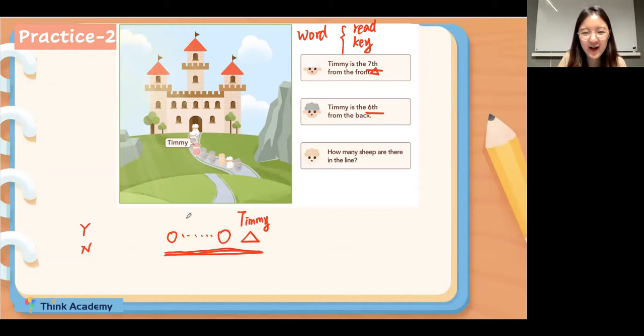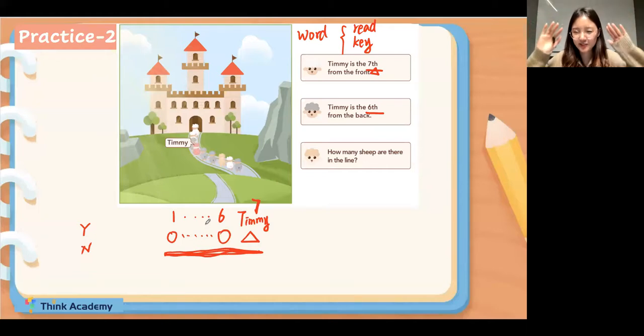Let's see, everyone. If we count from the front, 1, 2, 3, 4, 5, 6 and 7, right? Then Timmy will be the 7th. So is Timmy included in the 7 shapes? Everyone, think again. Okay, let's make it clear. Slow down. If we count from the front, this is the first one, and the second one, and the third one, fourth one, fifth one, sixth one, and 7th one. And Timmy is the 7th. Then my question is, is Timmy included in the 7 shapes? Y for yes and N for no.